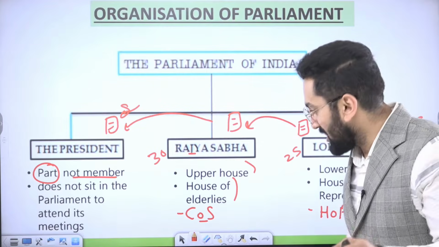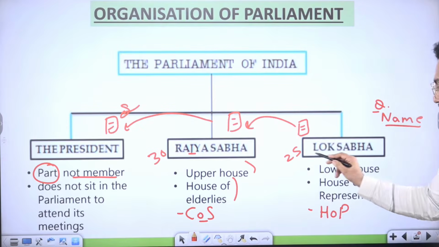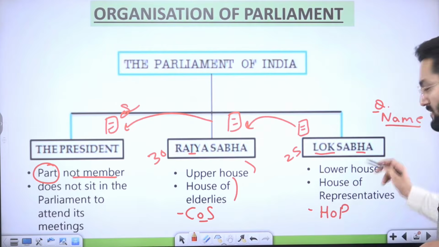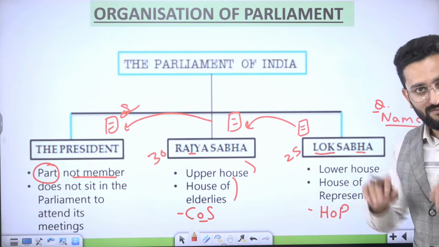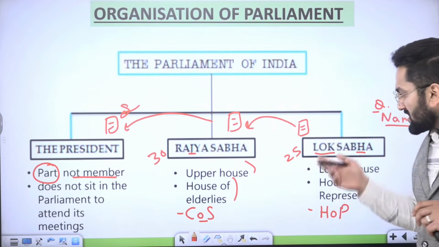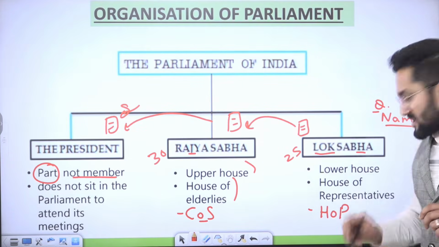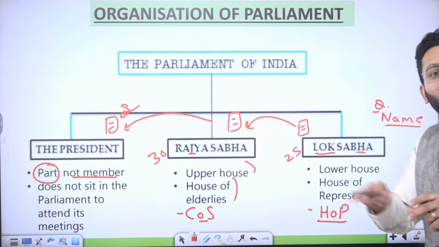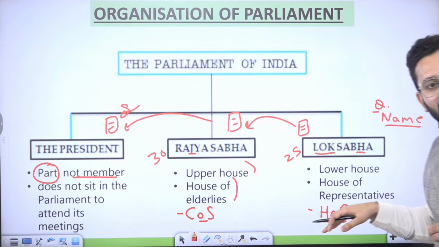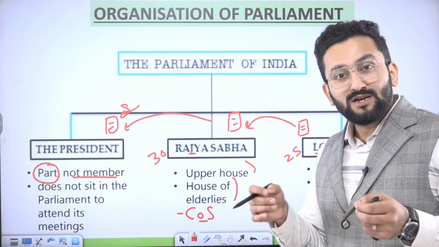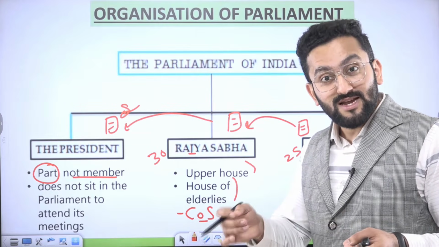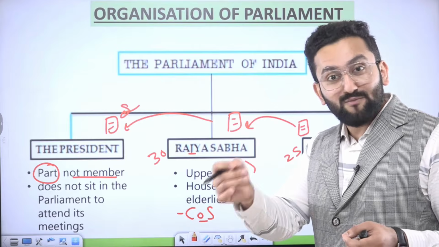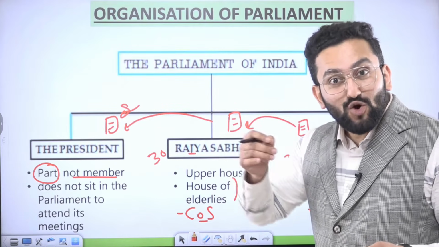Now, Lok Sabha. Lok means people. Sabha means a house, a group. We can say council, but in this case the word used is house of people. House of people. And why house of people? Because adult citizens of India who are registered in the voting list vote for their representative in their respective constituencies.